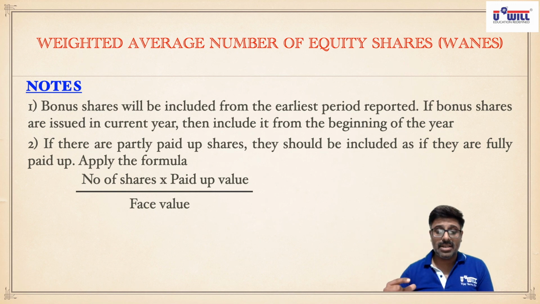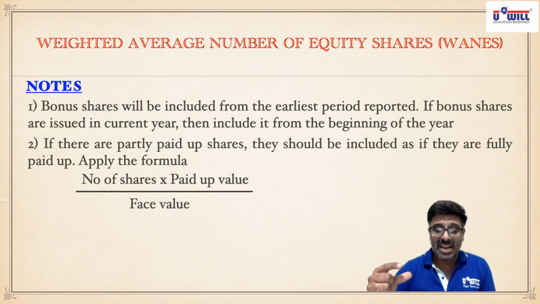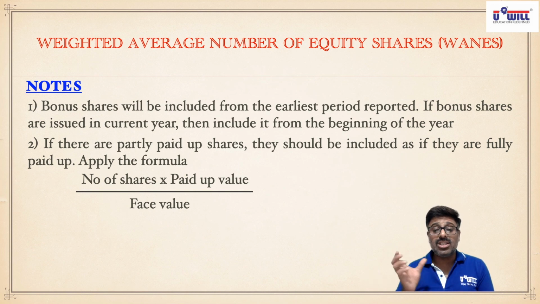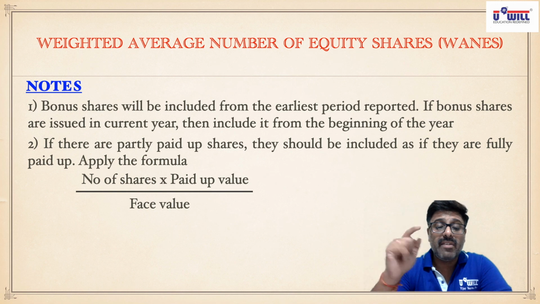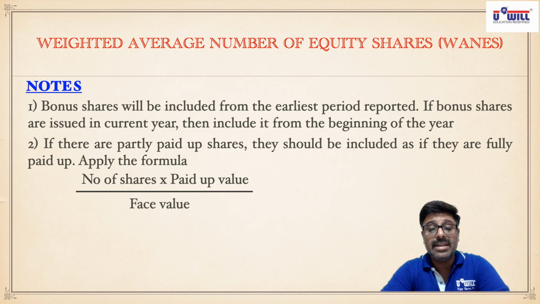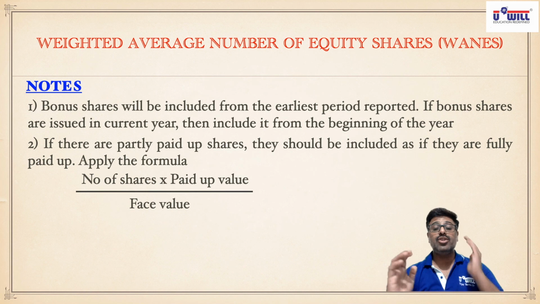Okay, 20,000 number of shares into paid up value 5, 1 lakh rupees is paid, divided by face value 10. So these 20,000 shares are equivalent to 10,000 fully paid shares. So whenever there are partly paid shares, we will apply this formula and then we will include the number of shares in the denominator. Okay. And the last point is regarding if the company has 2 different face value shares.